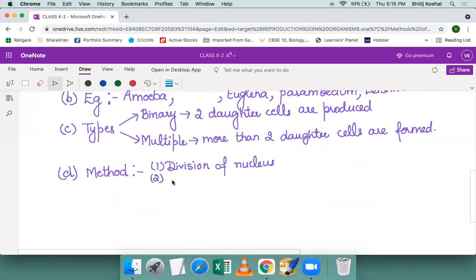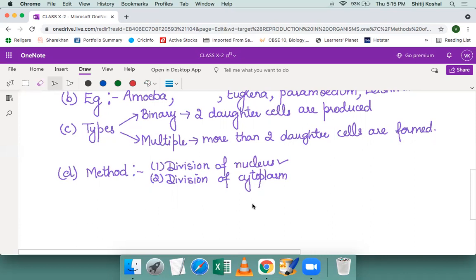Second step of fission is division of cytoplasm. So in the process of fission, first the nucleus will divide and break up into two or more nuclei, and then after that the division of cytoplasm is followed.